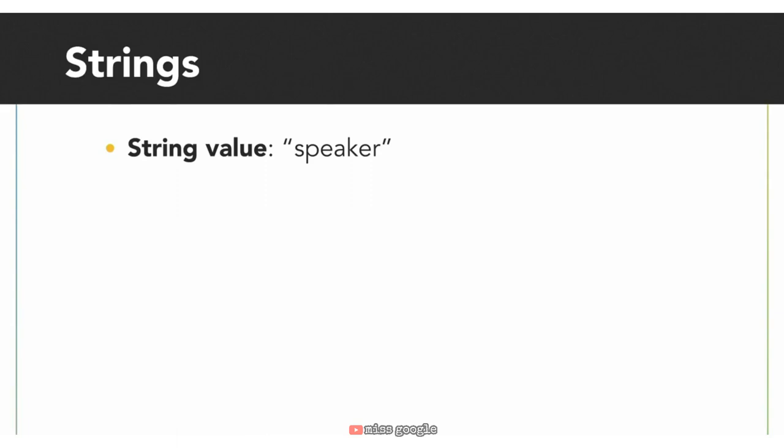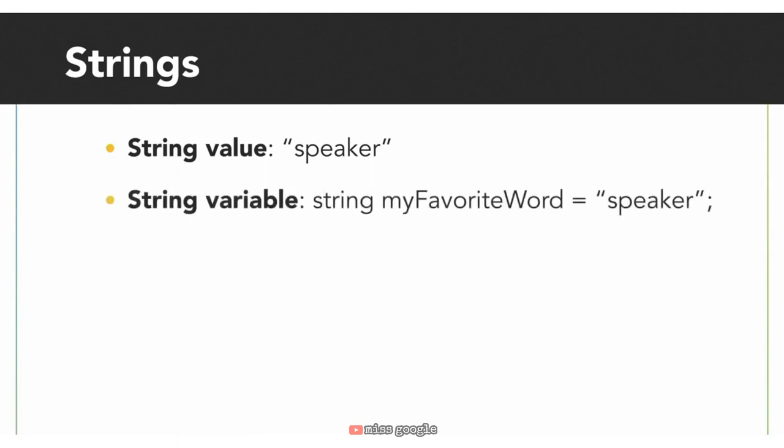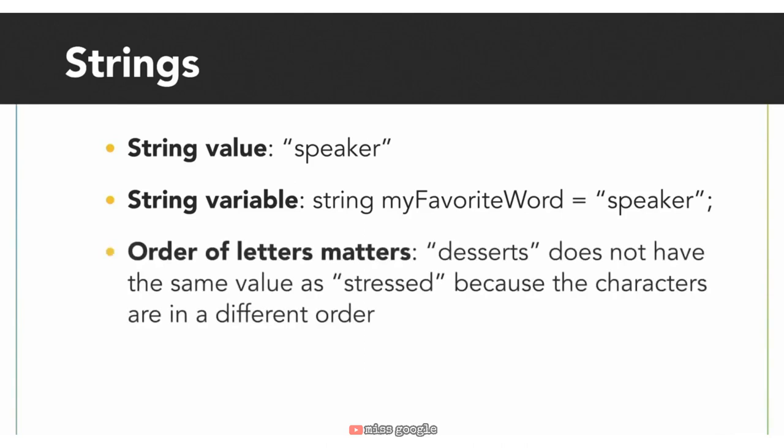This represents a string value. To create a string variable, we just state the data type string, give the variable a label, and then use the assignment operator to assign the variable the string value. We should also note that the order of characters does matter.